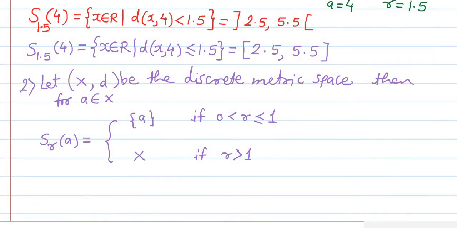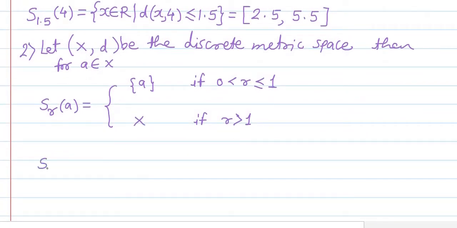Okay, and if we consider the closed sphere with radius r and center at a in the discrete metric space, now again here it will be the singleton set {a} if 0 < r < 1.